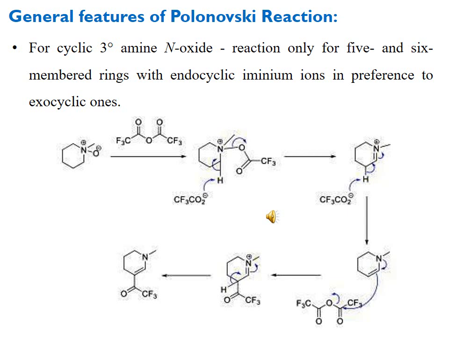And here is the example in which you can see the 6-membered cyclic N-oxide, which is treated with trifluoroacetic acid, and we get the cyclic amine, which after abstraction of a proton from the beta carbon gives an enamine, which then on further reaction with trifluoroacetic anhydride gives the formation of trifluoroacetyloxy enamine.